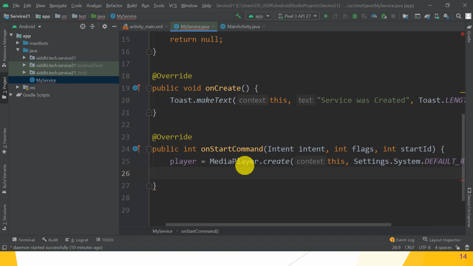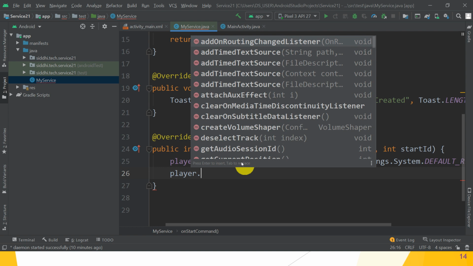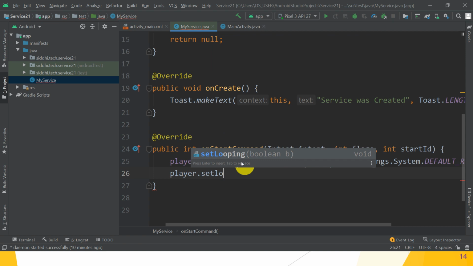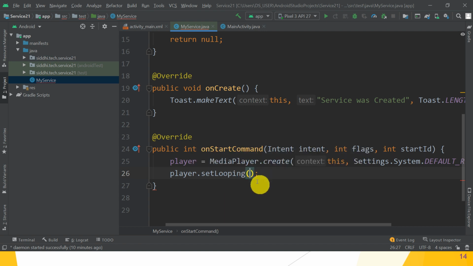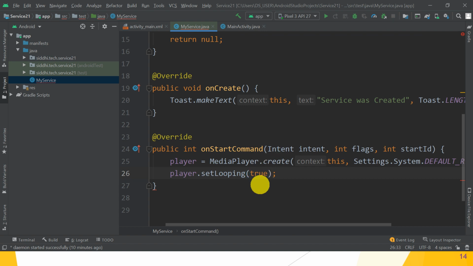Hope you understand guys. After that, what we have to do? player.setLooping, so it runs continuously in the background. We want to pass a boolean value to this method, so write the boolean value that is true, continuously running in the background. After that, what we have to do, give the toast message, Toast.